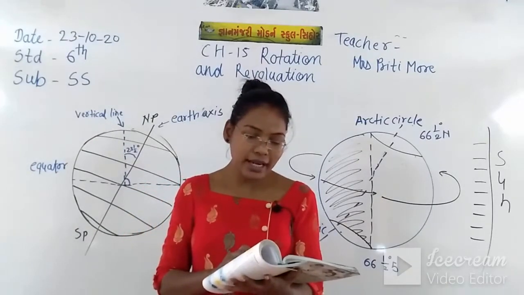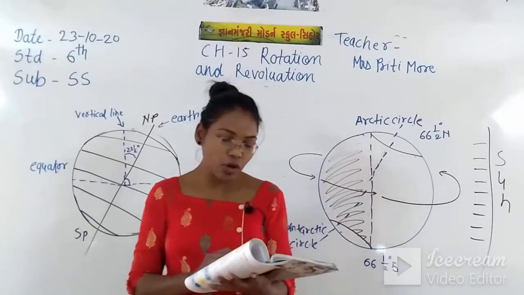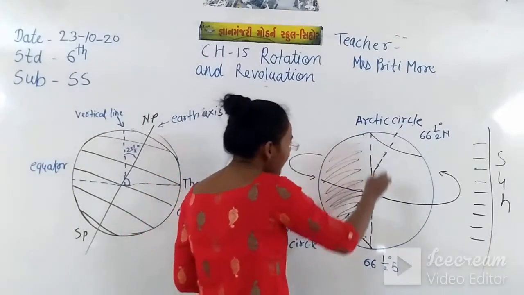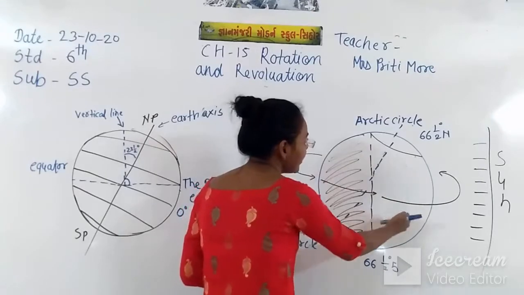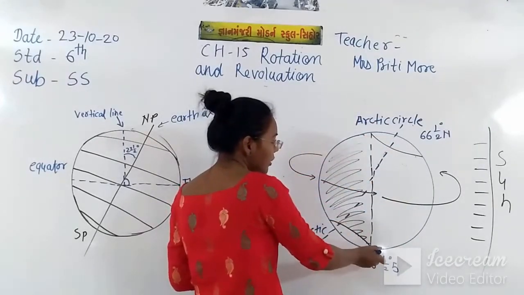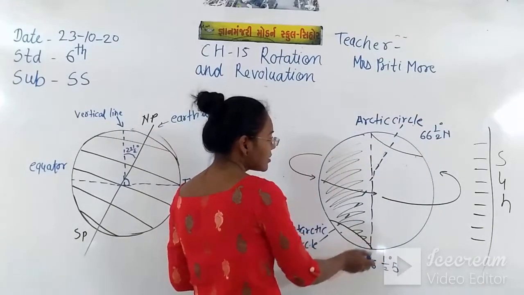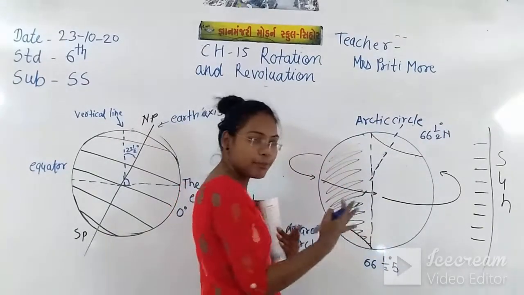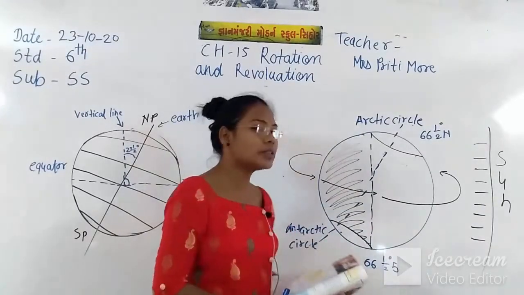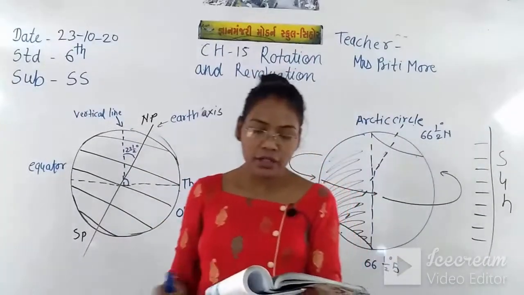And the circle that separates day and night is called the circle of illumination. You can see one standing line drawn here in the middle of the circle, and this standing line separating the day and night is called the circle of illumination.